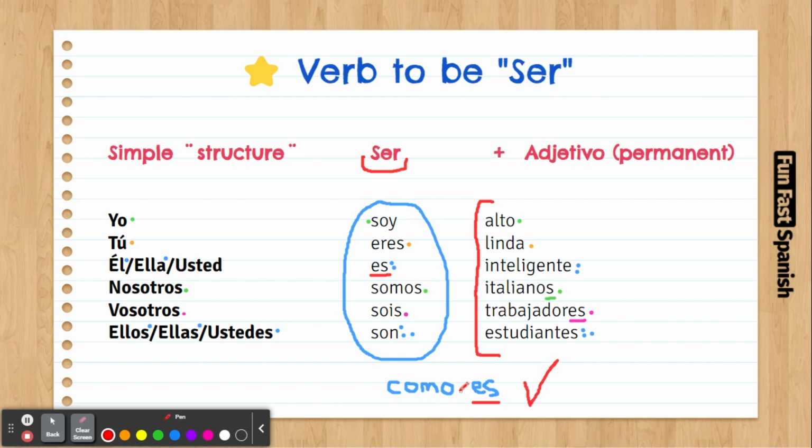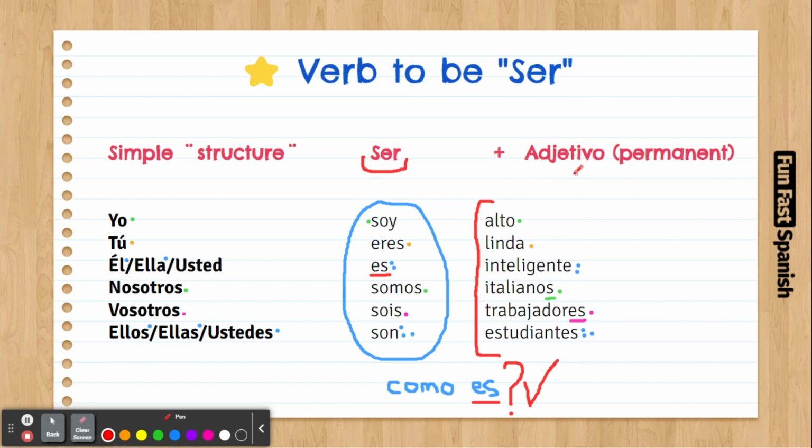So when you hear the question, ¿Cómo es?, you're being asked about the characteristics, features, things that don't change constantly. So that's the difference between cómo es or cómo está, cómo eres, cómo estás. That's pretty much it.